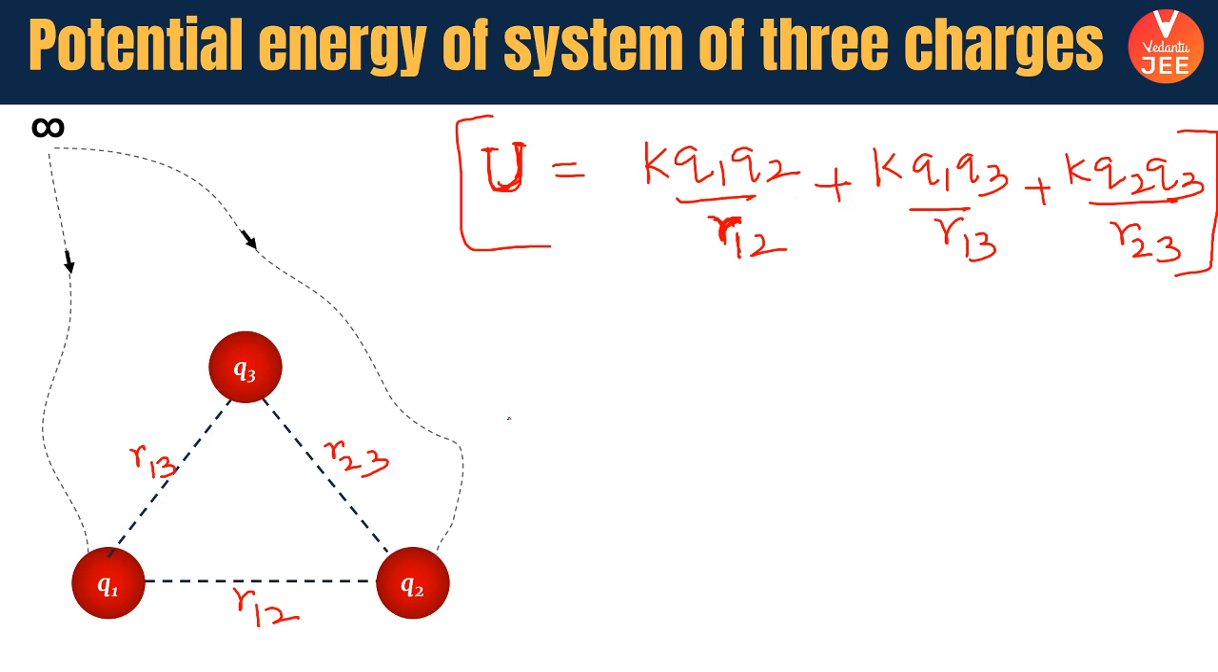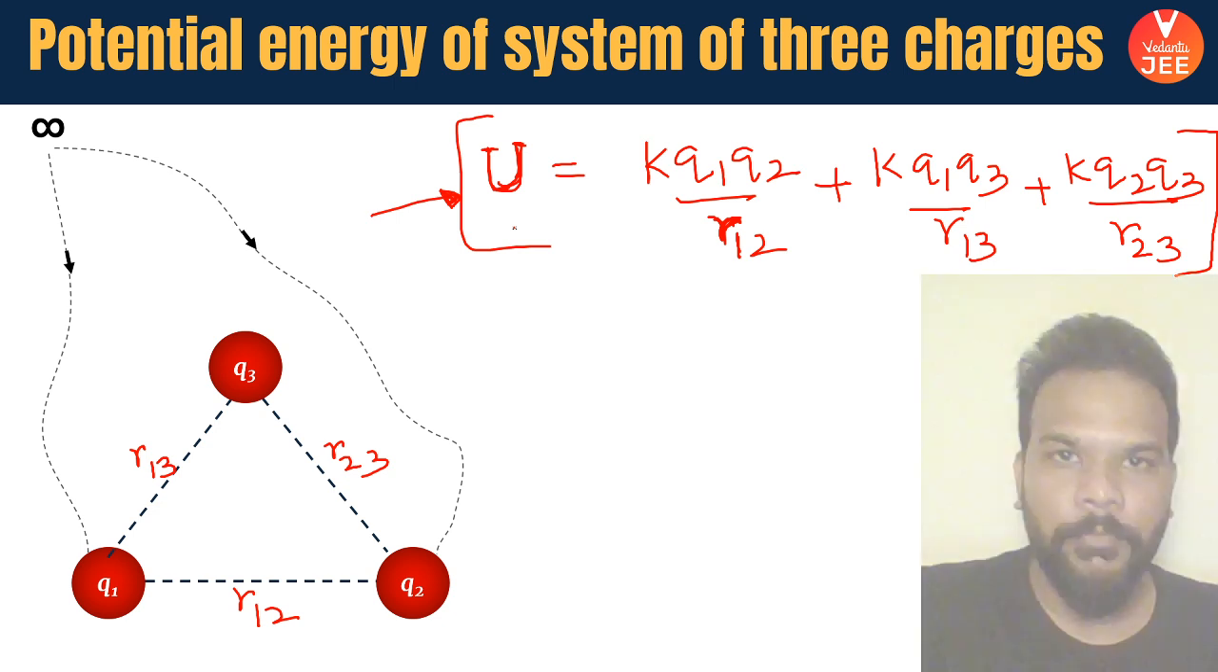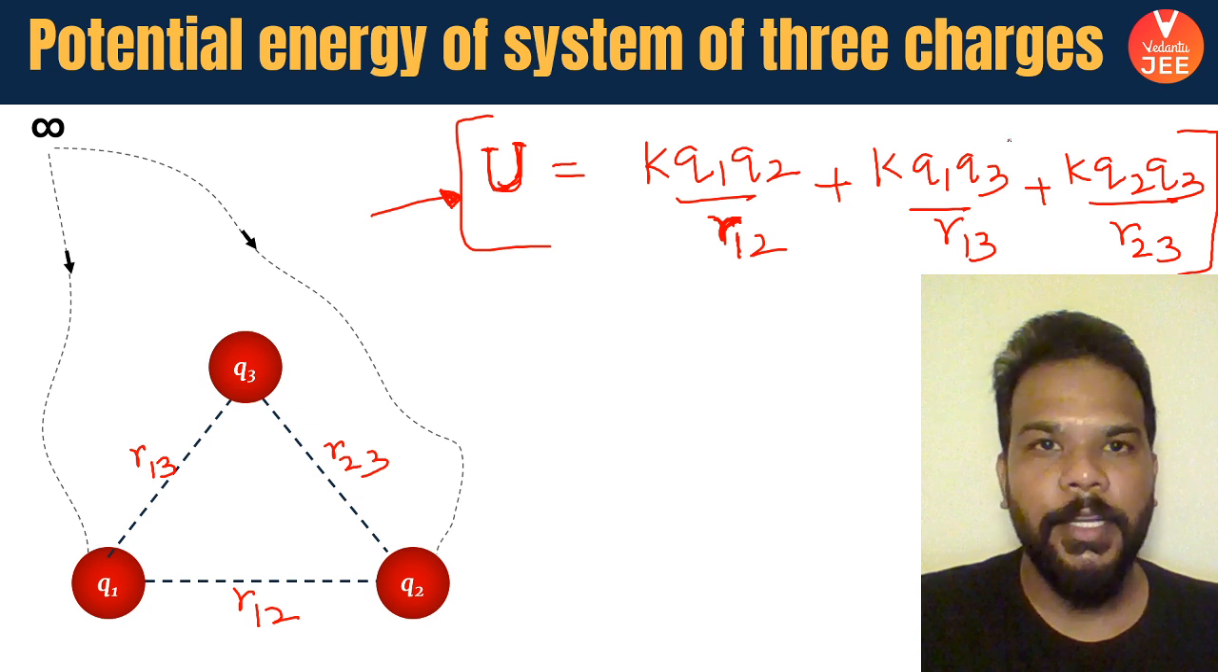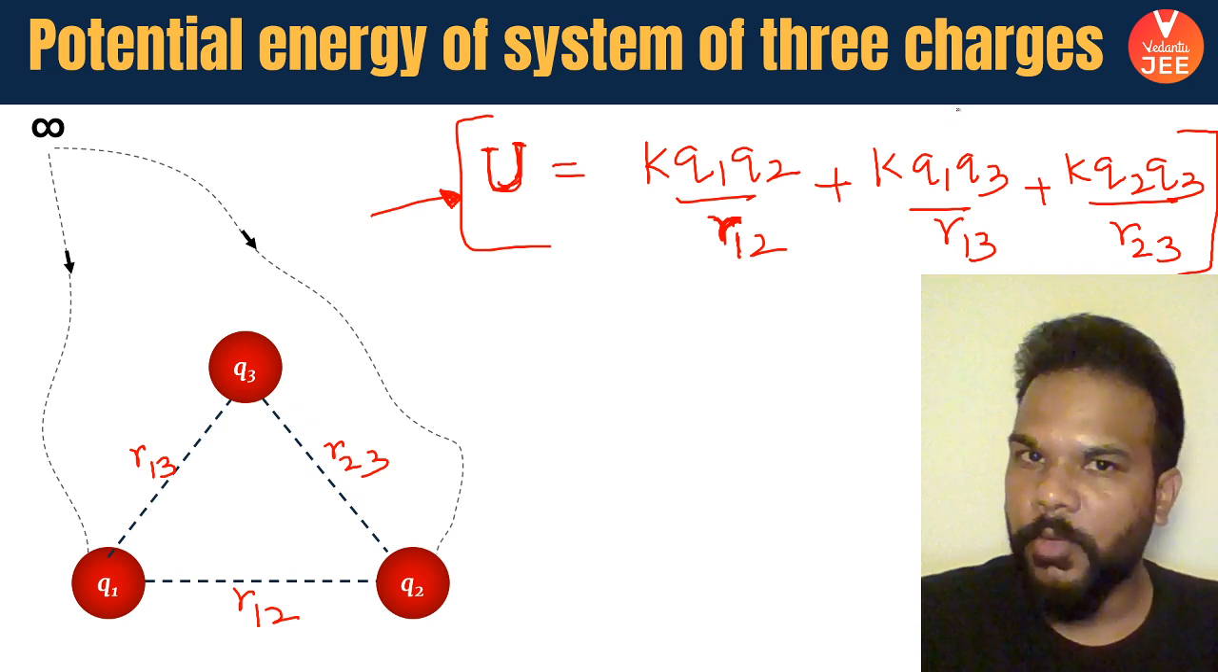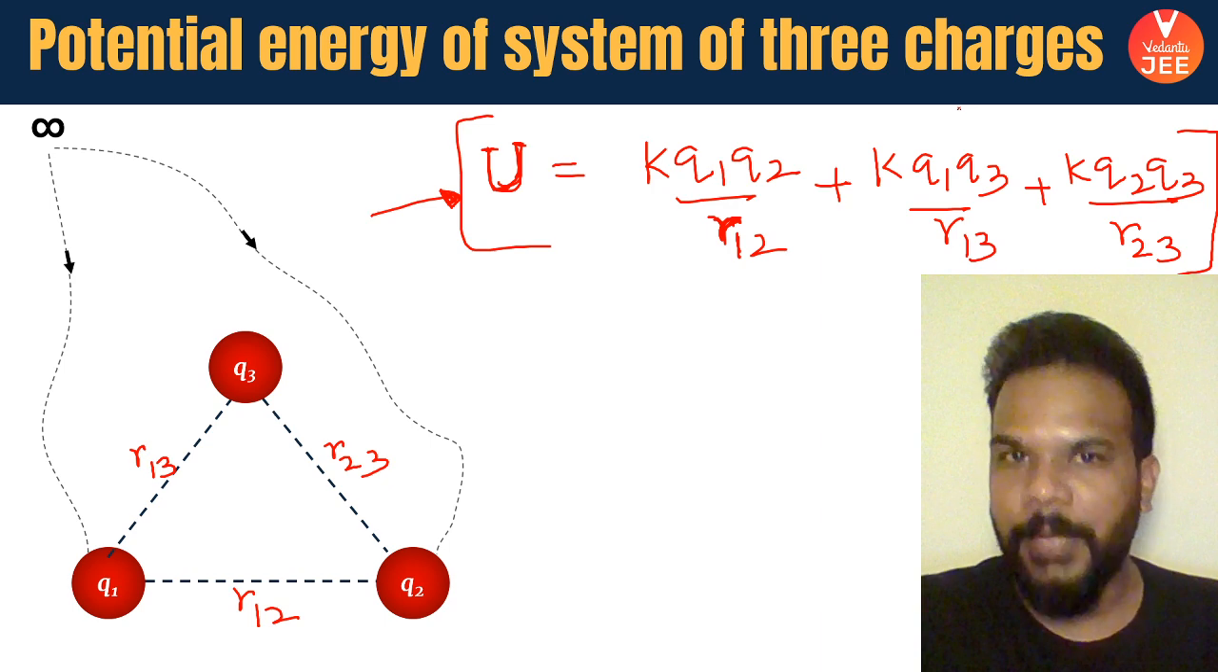If you have four charges, you will consider all such pairs. So this is basically the total work done by the external agent in bringing all three charges from infinity to put them in an arrangement like this. So this is the potential energy due to three charges, and I'm sure you'll be able to find the potential energy due to multiple charges.